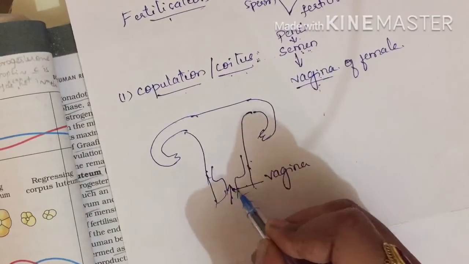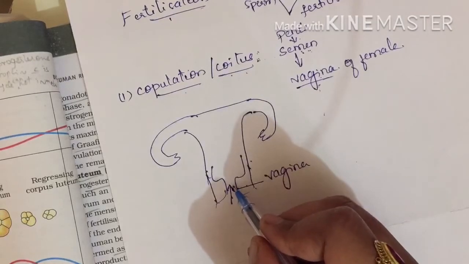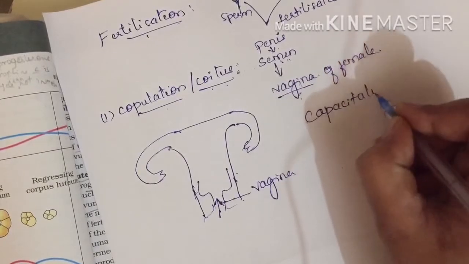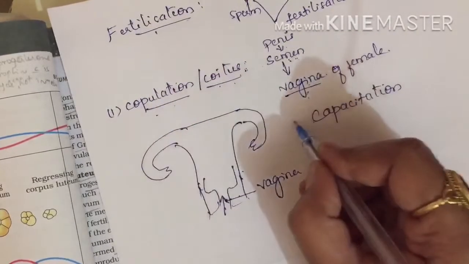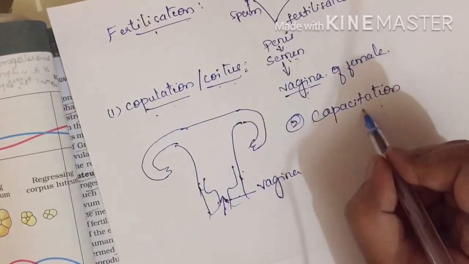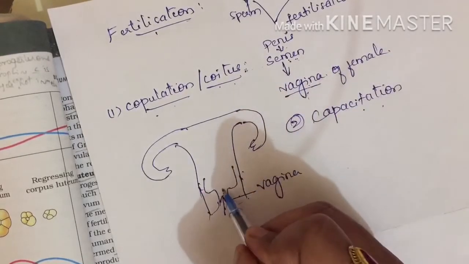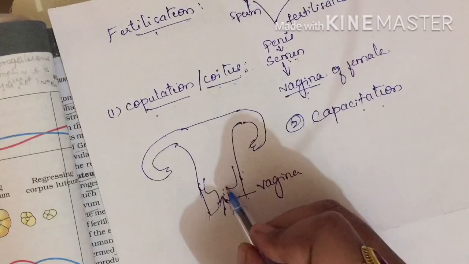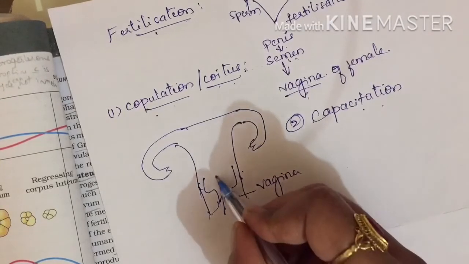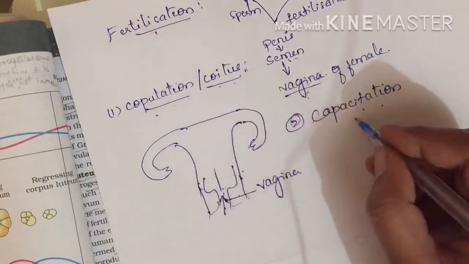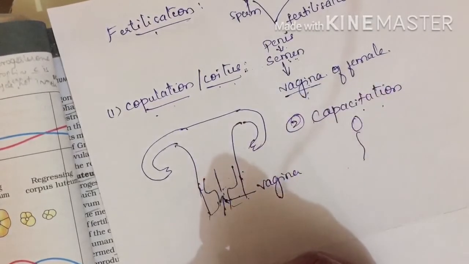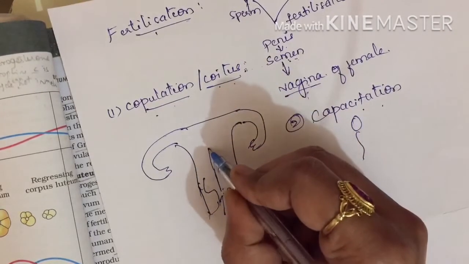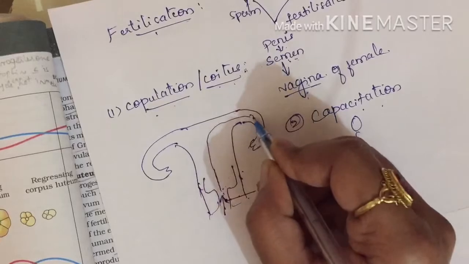When semen is released in the vagina, sperms undergo capacitation. The first step is copulation, the second step is capacitation. In capacitation, as soon as sperms are released, they undergo certain changes in the genital tract of the female so that they remain active and start to move. Sperm has a tail, and with the whipping movement of the tail, it moves towards the uterus and then reaches the fallopian tube.